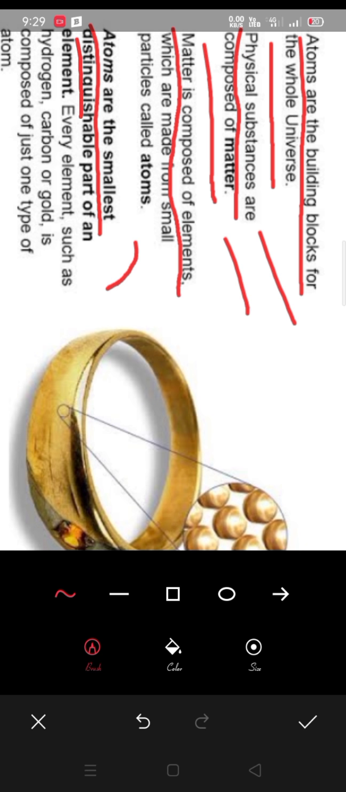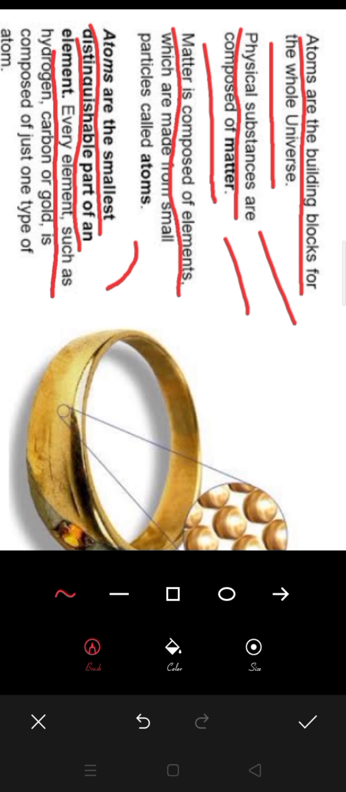Atoms are the smallest distinct part of the element. Every element such as hydrogen, carbon or gold is composed of just one type of atom. So it is a model of atom.